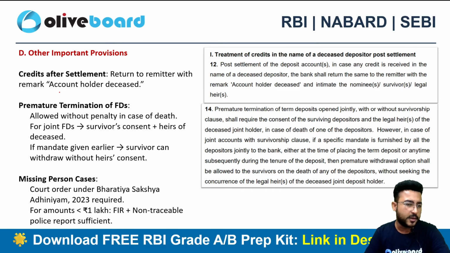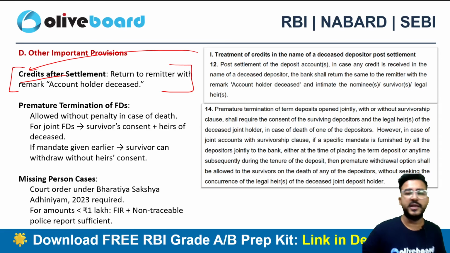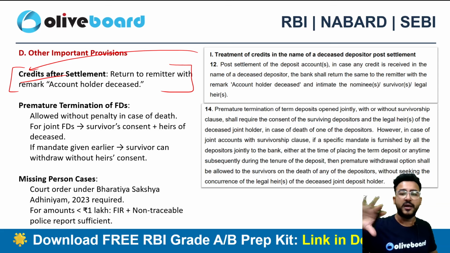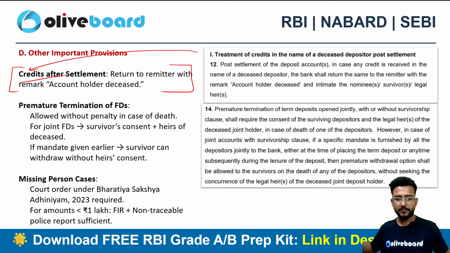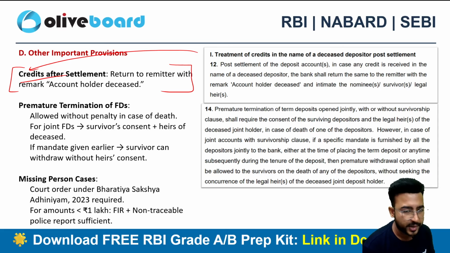Some of the other points from this particular circular is credit after the settlement. Let's suppose the account is settled, right? Now, any credit that comes into the account, let's suppose a dividend is deposited in the account of the deceased person, then the bank needs to return it to the remitter by clearly stating the remark that the account holder is deceased. In case of premature termination also, it will be without penalty. In case of death, it is always without penalty, right?